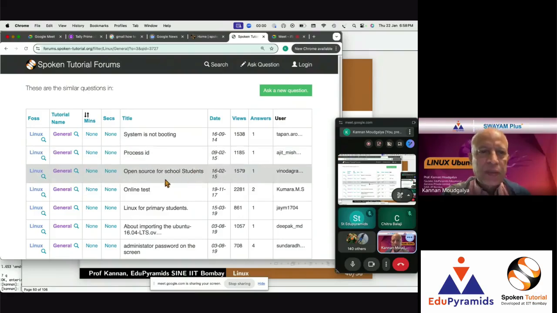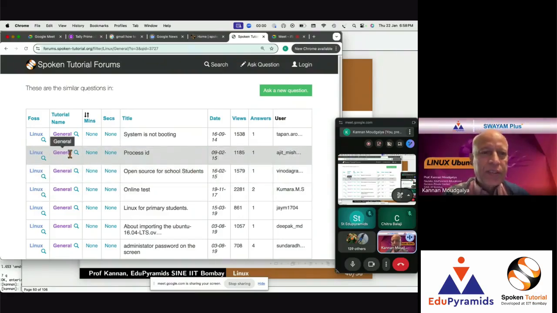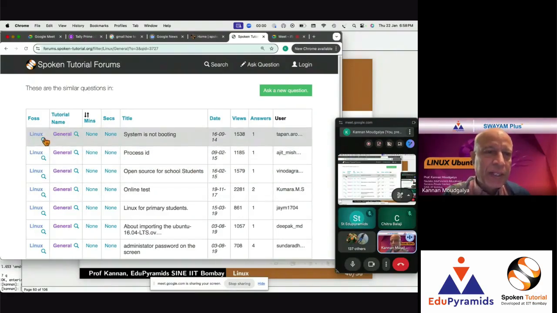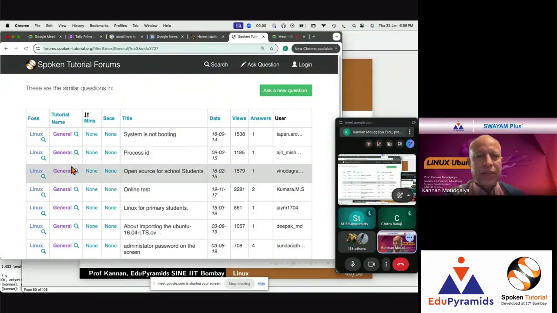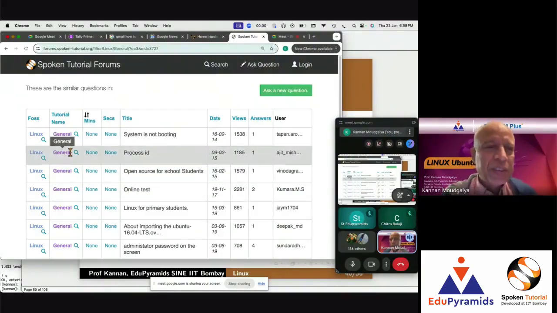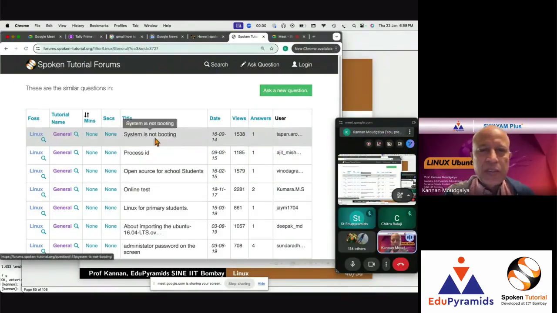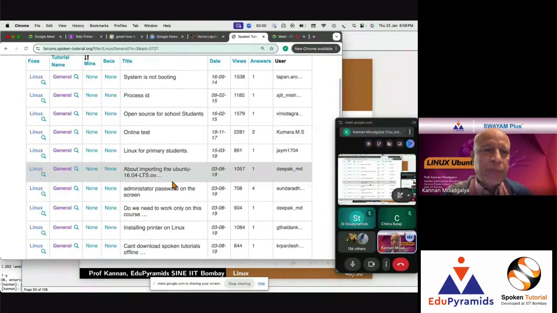For Linux general there are questions, but general means there is no minute and second. I would like people to avoid using this general because it is not really helping other people, as these are not arranged properly.